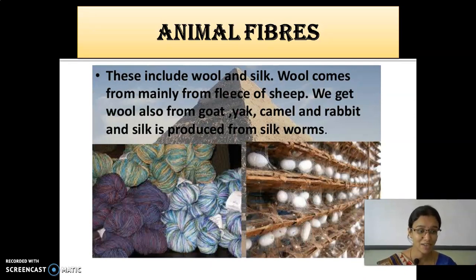The animal fibers are wool and silk. Wool we get from sheep, camel, and rabbit. Silk is produced from silkworms.